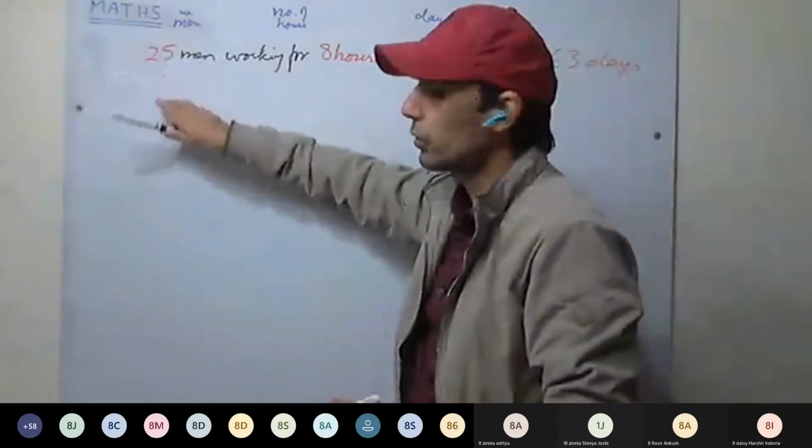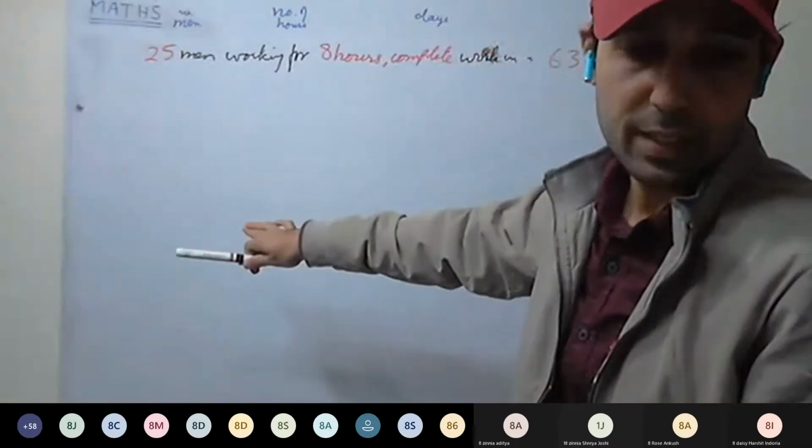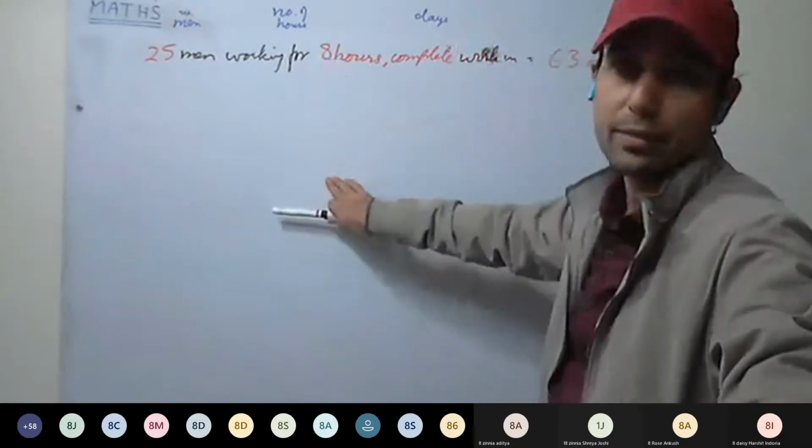Now see here, men we have to change to 45 men, as well as hours we have to change to 7 hours.